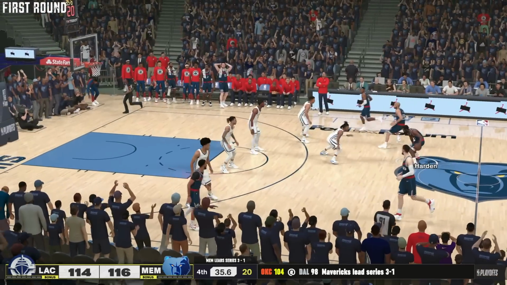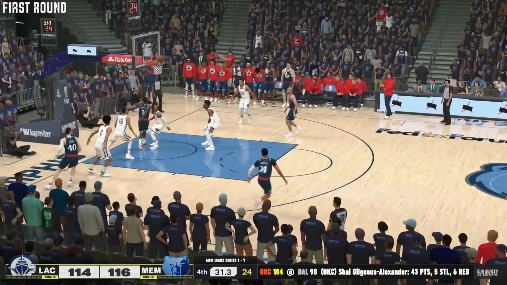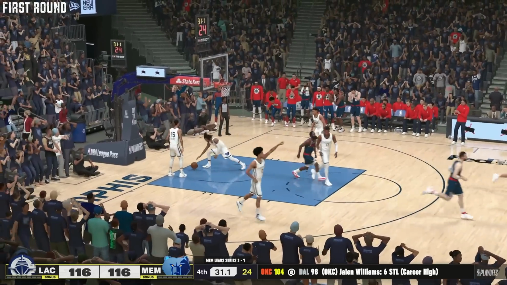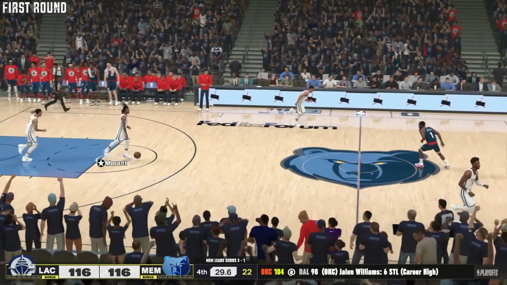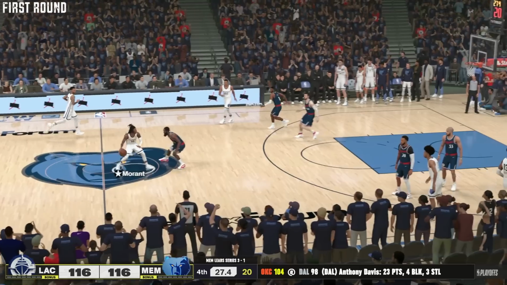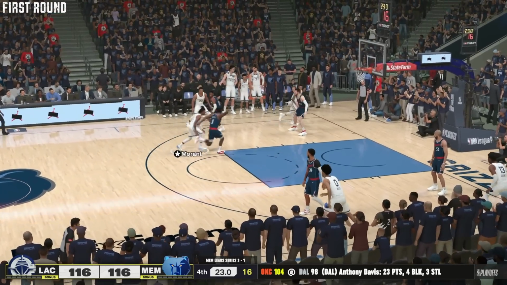How does this Clippers team respond? These Memphis fans on their feet. Harden made the basket a moment ago, and Harden can't be stopped. Turning back the clock. He is on one right now, and we're back and tied 116 all. 30 seconds to go. Morant with it. Harden trying to defend. Clippers need to stop.